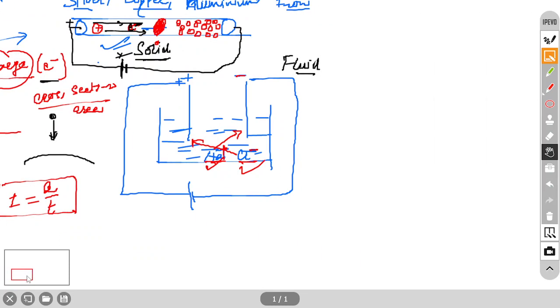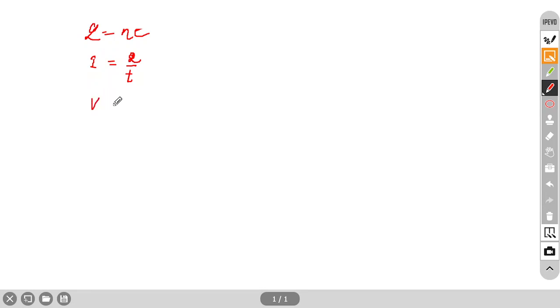So till now we have got three formulas. First, quantization, q equal to ne. Second, I equal to q by t. And potential also we have discussed, V equal to W by q. So three formulas we have discussed. Now there is a relation between V and I.